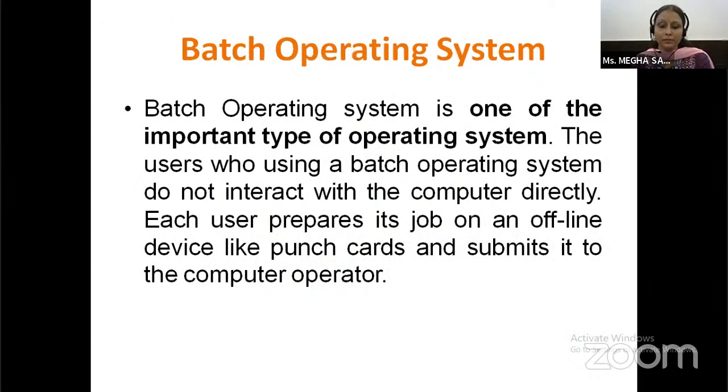First, batch operating system. It is one of the most important types of operating system. The user does not communicate directly with the computer system. Each user prepares a job on an offline device or a punch card and submits it to a computer operator. That computer operator will perform those tasks in a batch manner. Similar types of tasks are grouped in a batch, and the operator performs them together.